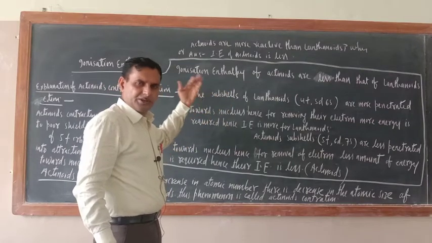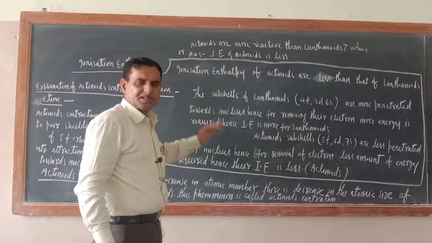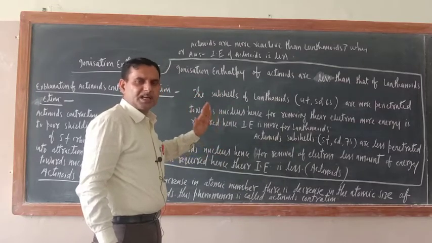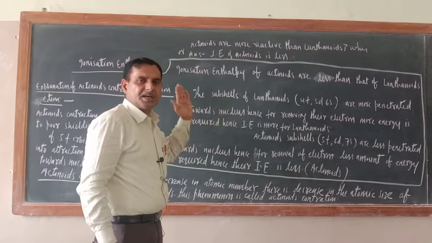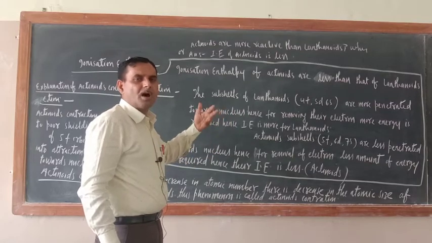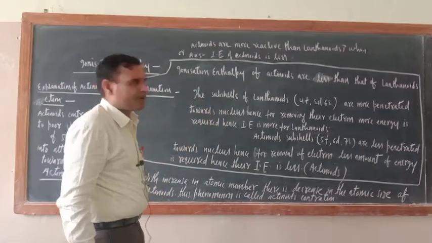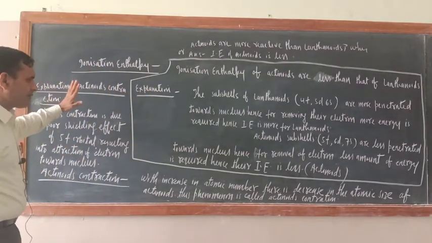Actinides are more reactive because their ionization enthalpy is less. Why is their ionization enthalpy less? Their ionization enthalpy is less because their outermost subcell electrons are less penetrated toward the nucleus. Hence, by giving a small amount of energy, those electrons can be removed. Okay, so the ionization enthalpy topic is over.